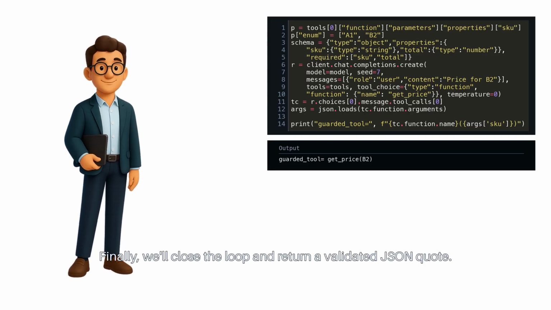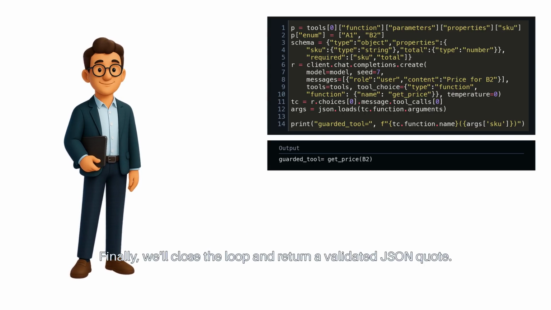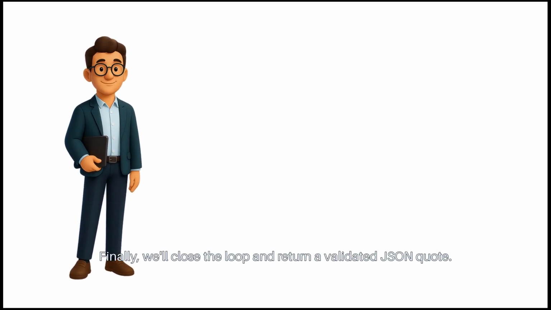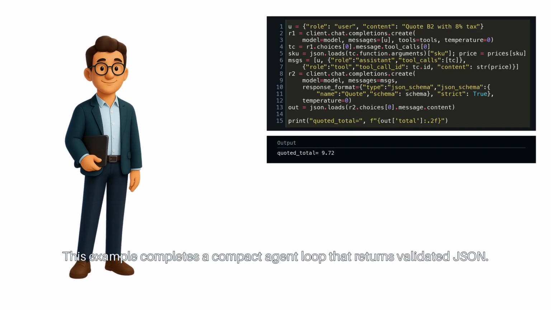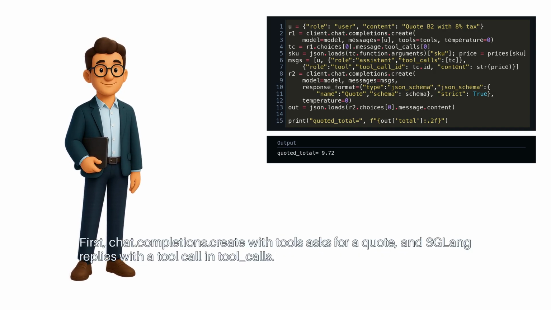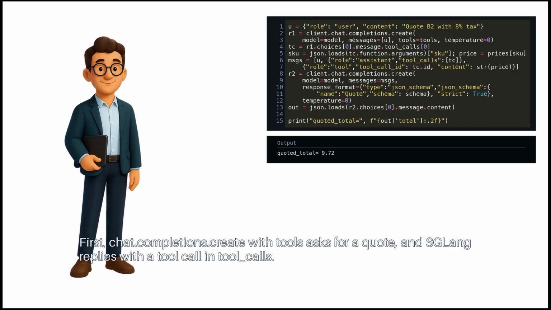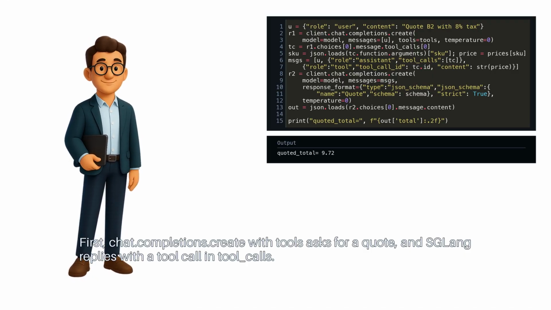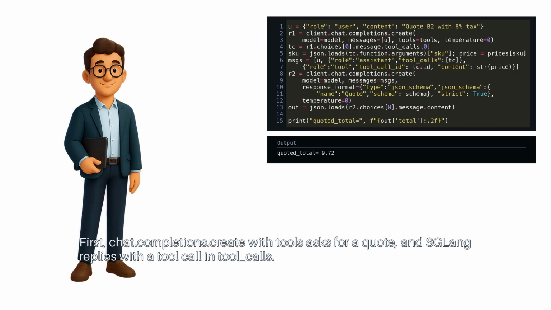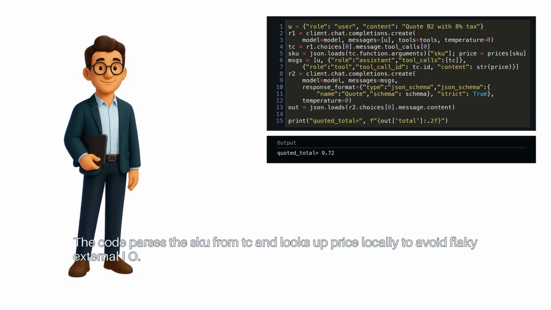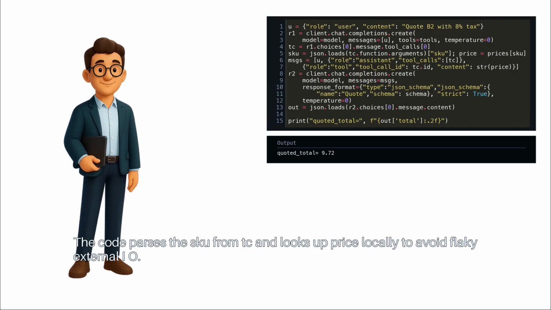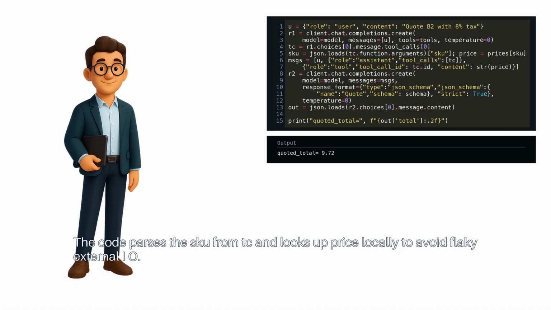Finally, we'll close the loop and return a validated JSON quote. This example completes a compact agent loop that returns validated JSON. First, chat.completions.create with tools asks for a quote, and SGLang replies with a tool call in tool calls. The code parses the SKU from TC and looks up the price locally to avoid flaky external I/O.